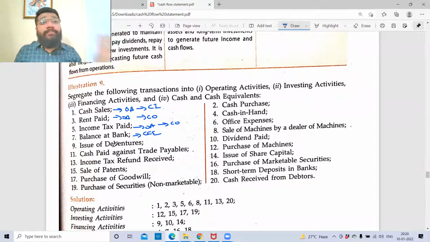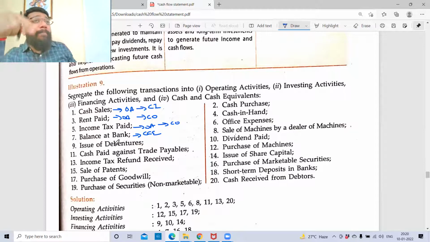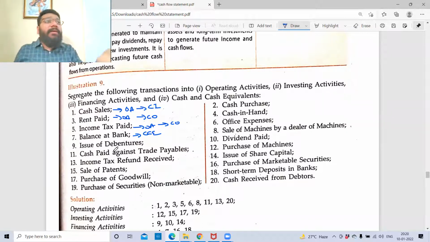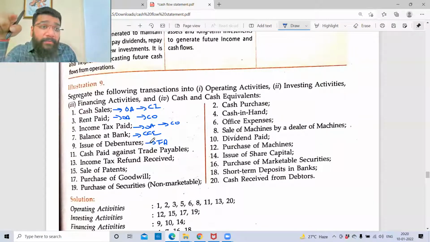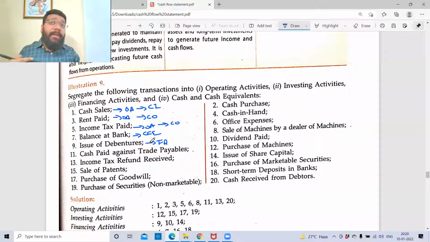Issue of debenture. Now, is this company a financing company or a non-financing company? It's not given. If nothing is mentioned, the assumption is non-finance company. So issue of debenture means I'm raising funds. So it is an investment activity? Not investment activity. I'm not investing in debenture, I'm not subscribing to debenture. I'm issuing a debenture for which I'm getting the money. It is a finance activity, which is cash inflow. Sir, if they're investing, they would give the name as purchasing debenture, no, sir?